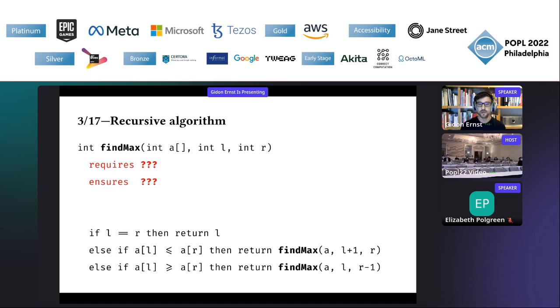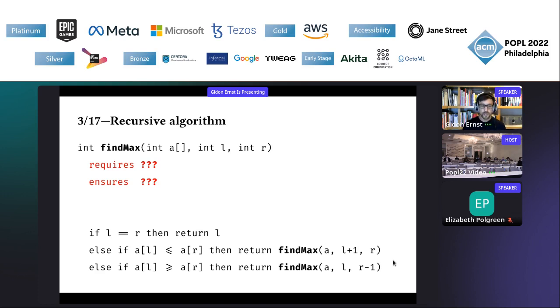So we have this algorithm. Let me just briefly explain the code. So we have these 3 cases down at the bottom. Either we are in the base case and we have found the maximum, or the element at the right index is greater than the element at the left index. So we increase the left index, and vice versa. We decrease the right index.